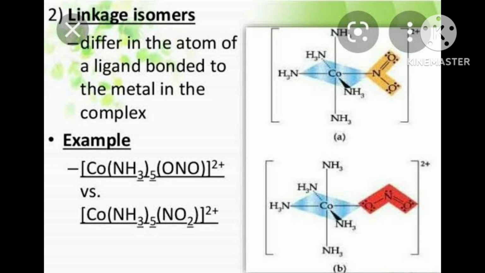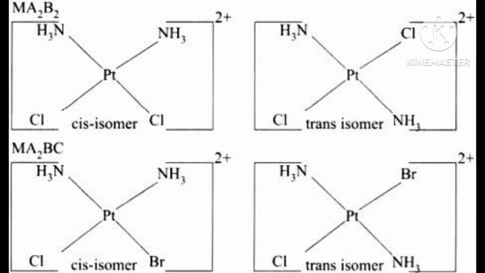Then here -2 is there, 1 due to chloride ion, 1 due to NO2, nitrite. Then 2 negative charge is there. It means platinum will be 2 positive. That's why it is neutralized.